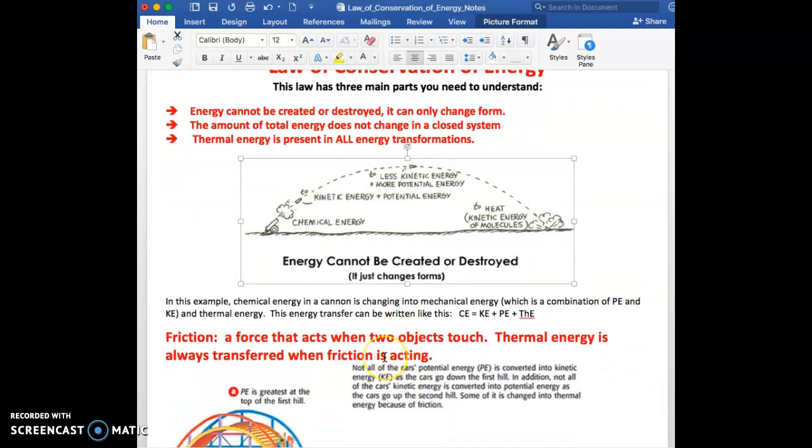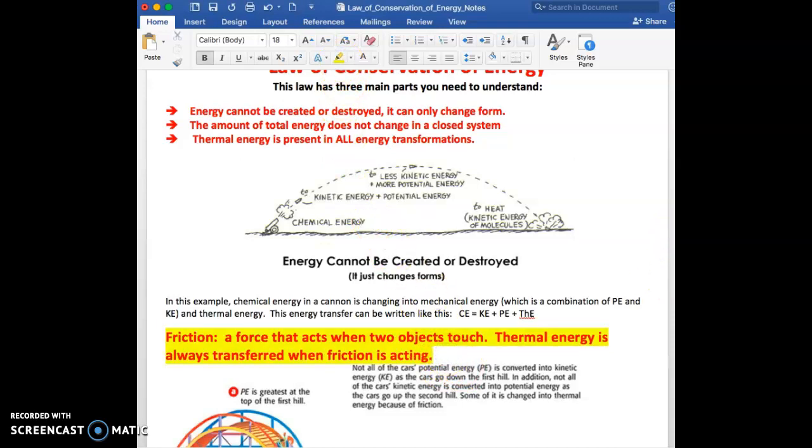All right, here's a definition. You definitely need to know that. Friction. Friction is a force that acts when two objects touch. Thermal energy is always transferred when friction is acting. Okay, I'm going to highlight that. I'm going to go up to the top, click on the highlighter, and then I can just click at the beginning and drag over, and that should highlight it.